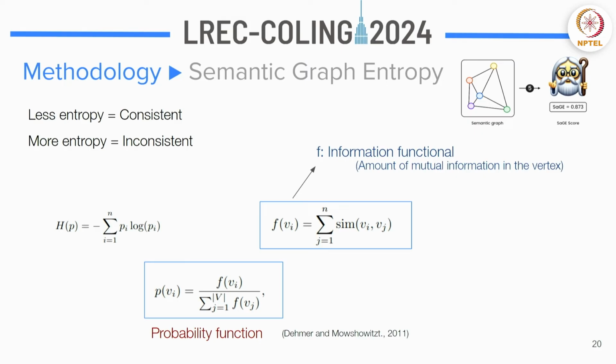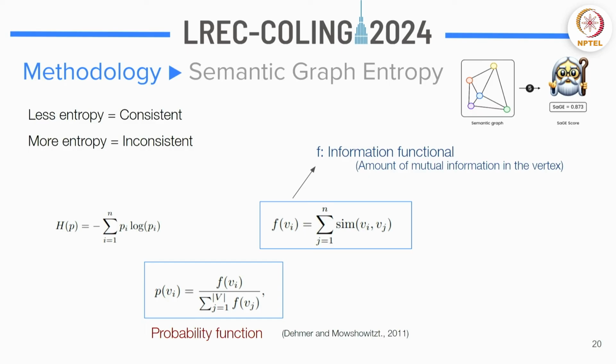It could have been anything, but in our case, what we are choosing as an information functional is the amount of mutual information in a vertex. So what exactly does this mean? This looks very complicated, right? But just look at this f of vi function. This f of vi function basically means the node vi has some sort of information, and I am representing that information with this function f.